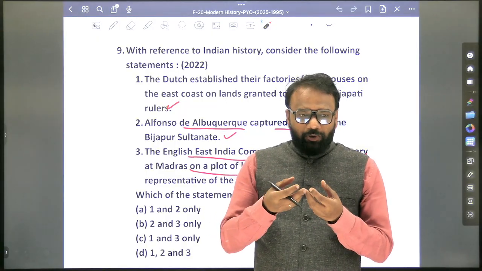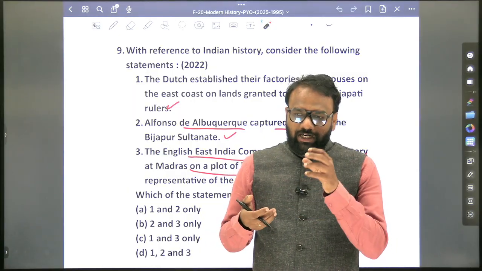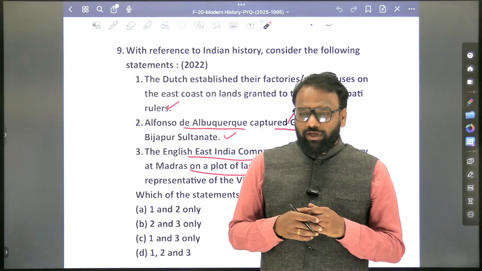So from that perspective, we shall go through the content rather than going through each and every line of ancient and medieval history. So that focus, that focal information, is very important.